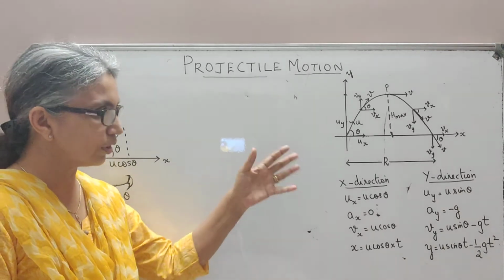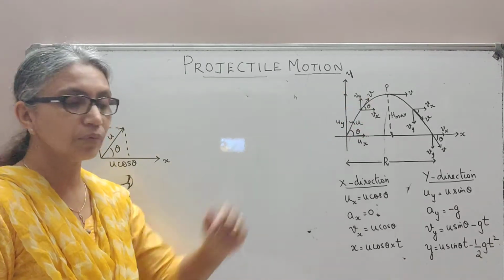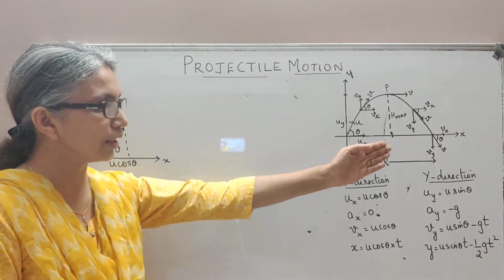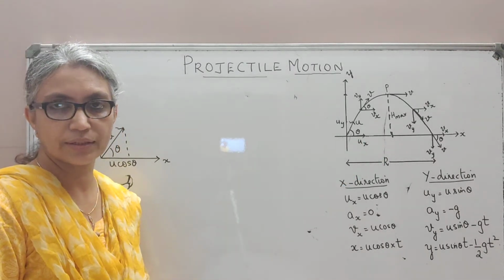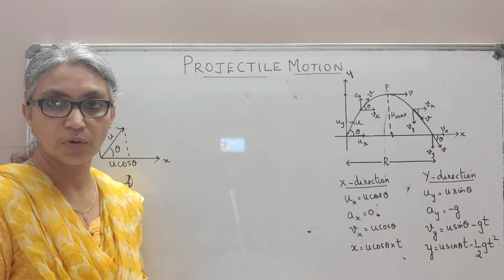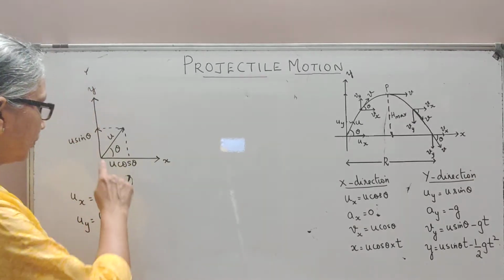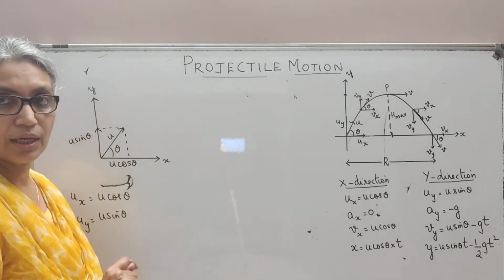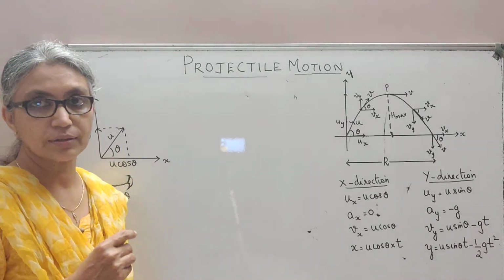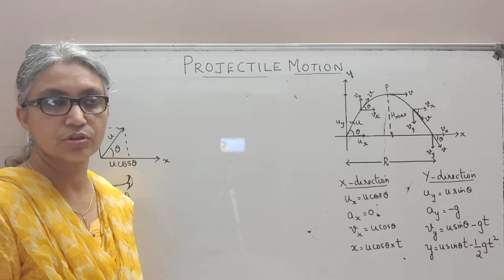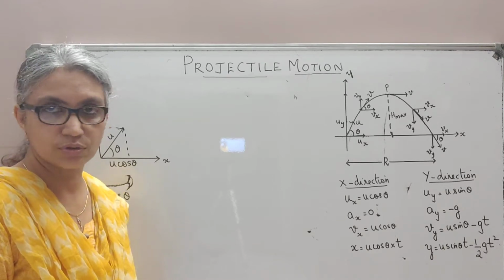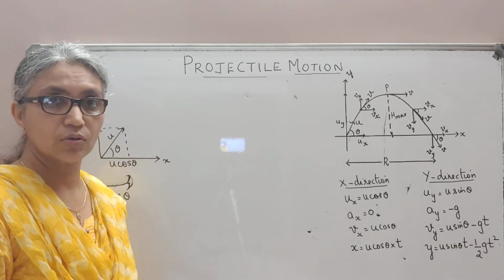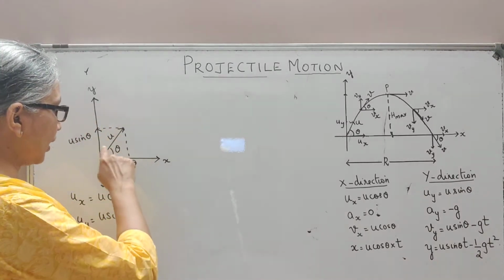simply because all we are doing in this topic is treating the body moving in a plane as two independent motions, one along the x-axis and the other along the y-axis. Now, a projectile is any body that is projected with some initial velocity at an angle theta with the x-axis, and once projected, it is moving only under the action of the gravitational force, no other force acting on it. For example, if you're kicking a football, you kick it with some initial velocity at an angle theta